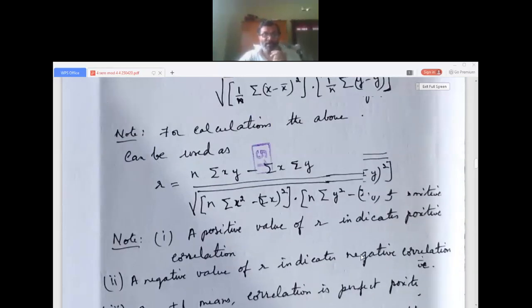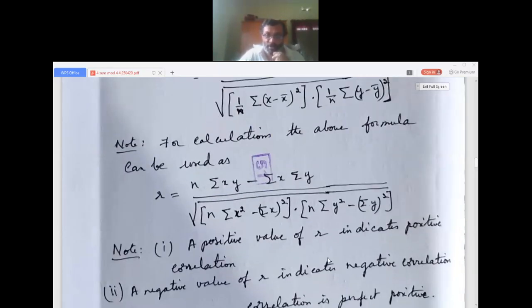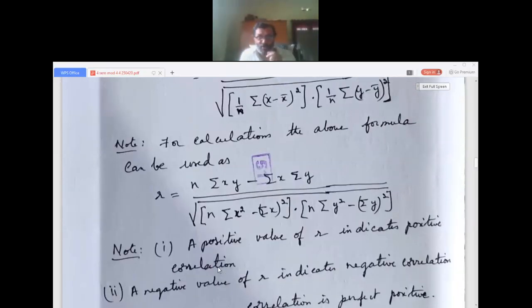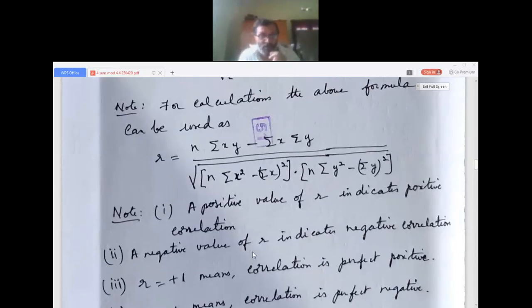Now there are some important properties of the coefficient of correlation you have to know. One, a positive value of R indicates positive correlation, and a negative value of R indicates negative correlation.